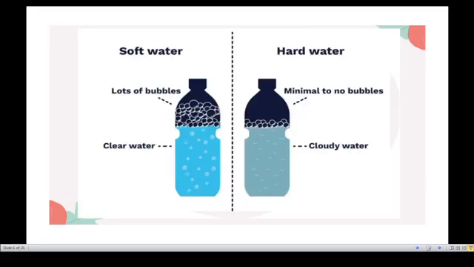See another example. This bottle has soft water and this bottle has hard water. If you shake well, a lot of bubbles will come in soft water, and clear water will be visible. See the hard water, minimal to no bubbles, and at the bottom cloudy water will be formed. So this is the example for soft water and hard water.